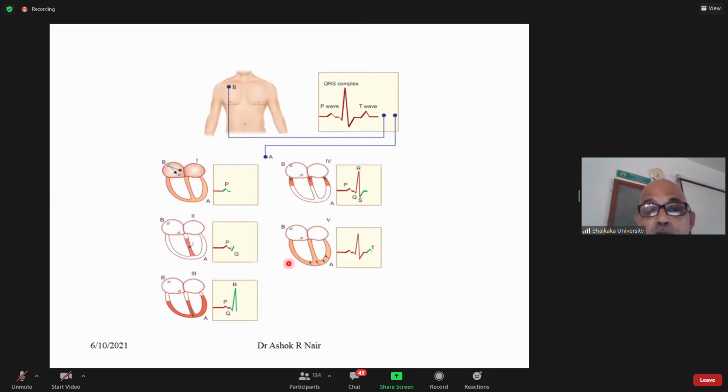This figure is taken from Dr. G.K. Pal's book. I should thank him for that. It will be there with you.